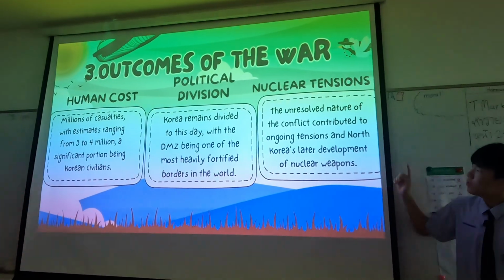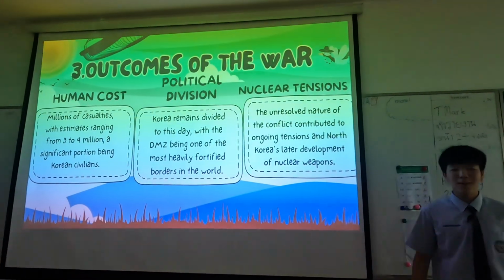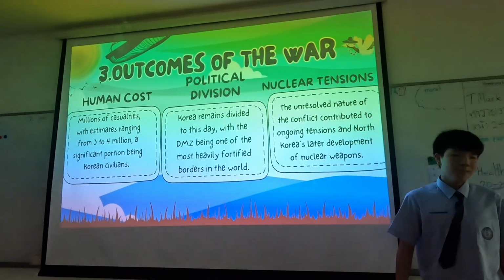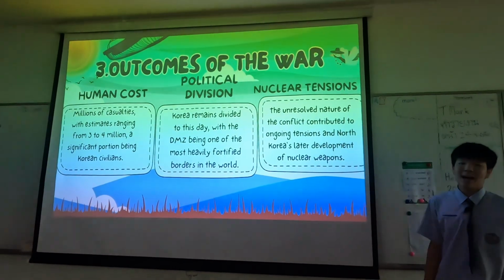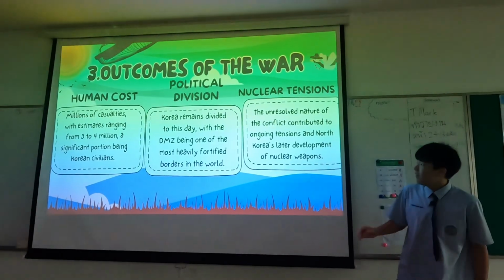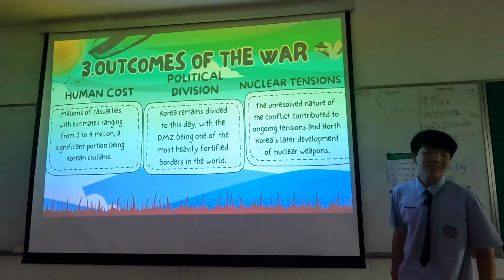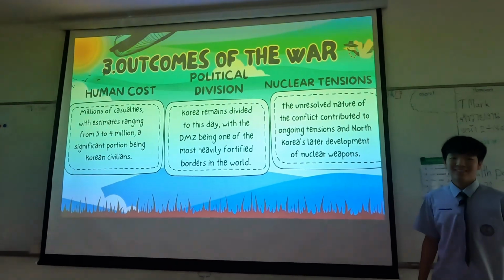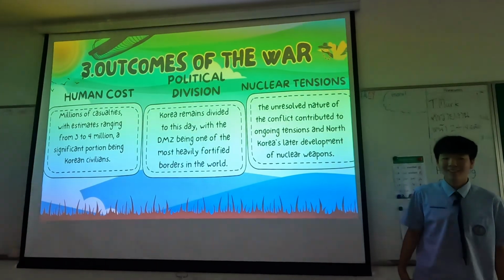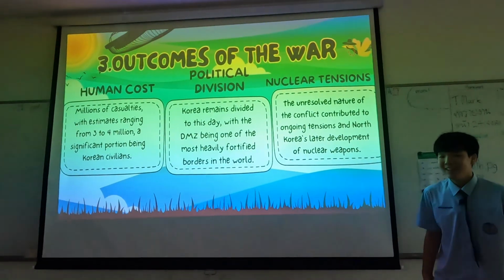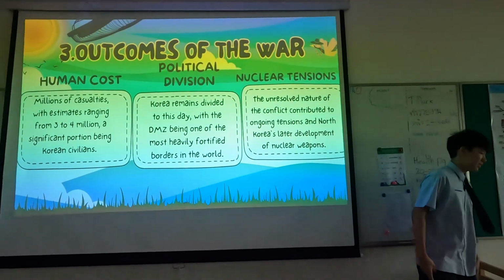The unresolved nature of the conflict contributed to ongoing tension and North Korea's later development of nuclear weapons. But if they would fight in a war, South Korea would still win because they have more high-tech technology, while North Korea only has nuclear weapons and old Soviet debt. The problem is that there are a lot of allies. South Korea has allies in the West, and North Korea has China, for example, or Iran. Yeah, and then they'll just keep fighting. It'll probably become a world war. Yeah.